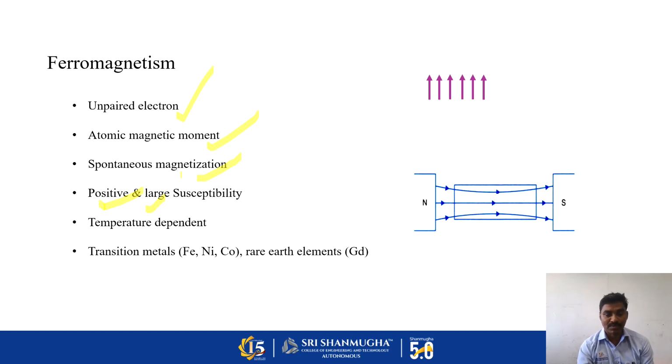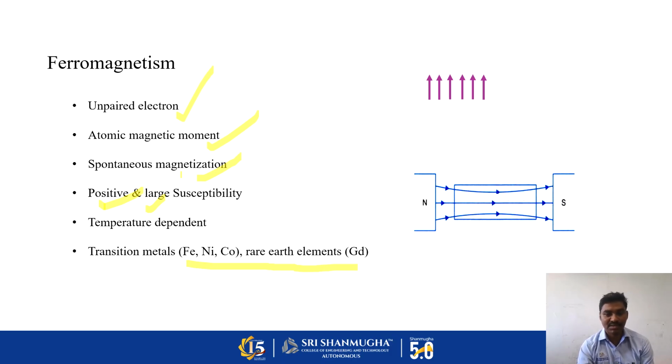It mainly depends on temperature. At low temperature, those materials exhibit ferromagnetic nature, that means a very strong magnet. If we increase the temperature beyond a certain point, it may convert into a weak magnetic material like a paramagnetic material. That point is considered the Curie point. The Curie point is the temperature at which the material converts from the ferromagnetic to the paramagnetic state. At that point, the atomic magnetic moments are disturbed by thermal energy. That's why it converts from a strong to a weak magnetic material.